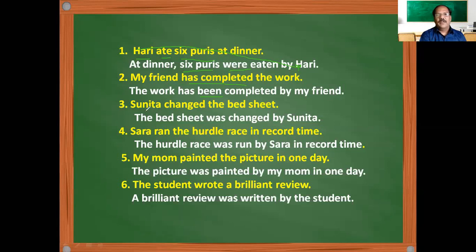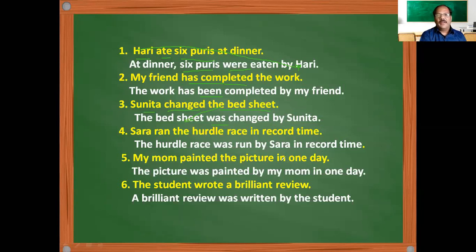Sunita changed the bed sheet. This is the subject, this is the verb, and this is the object. The bed sheet has come here, and since it is in the past tense, we are using a past be form, third form of the verb, by plus object. So, Sarah ran the hurdle race in record time. The hurdle race was run by Sarah in record time.